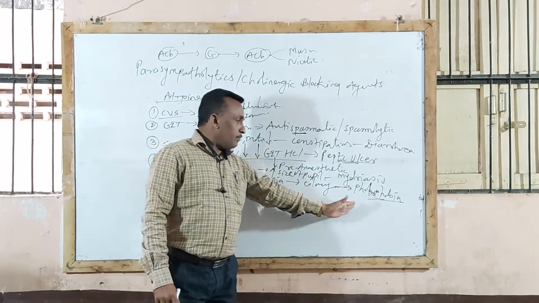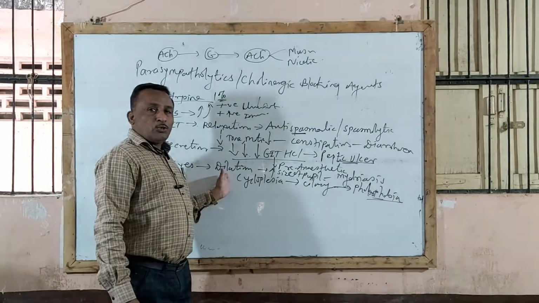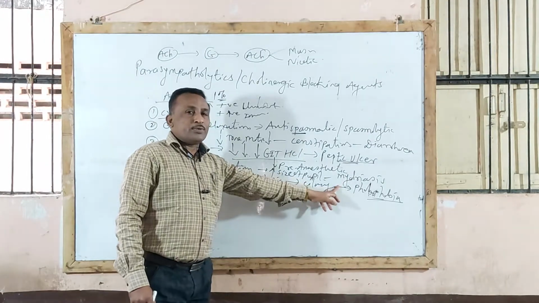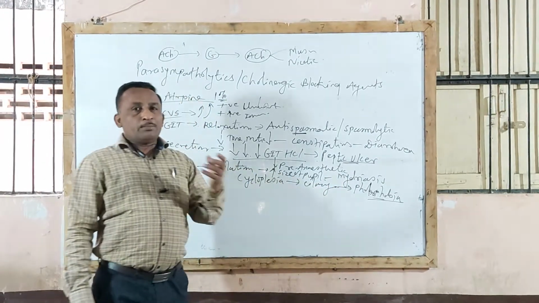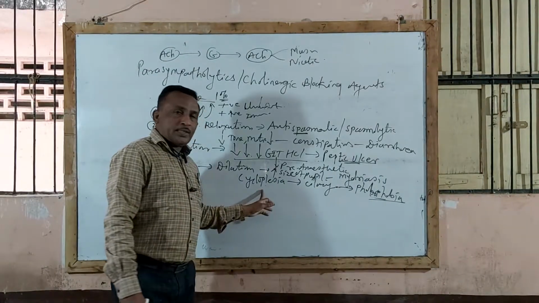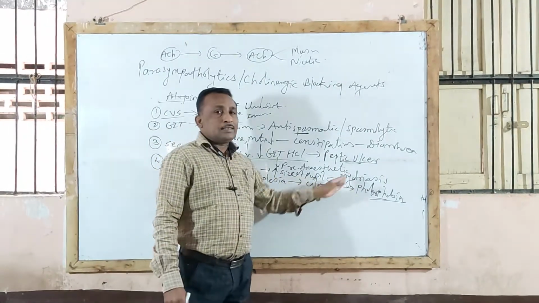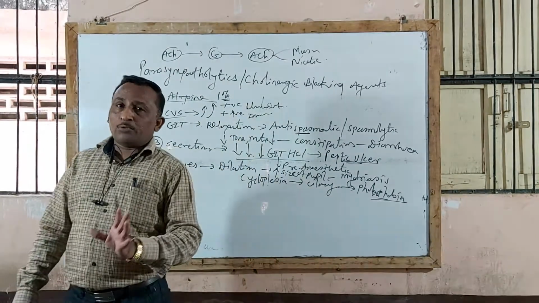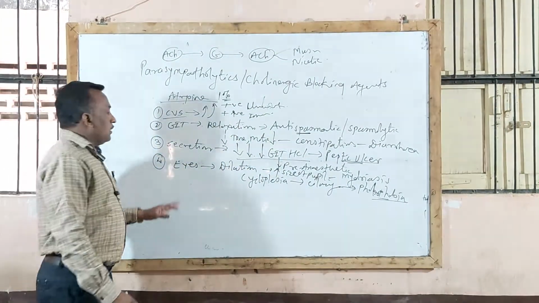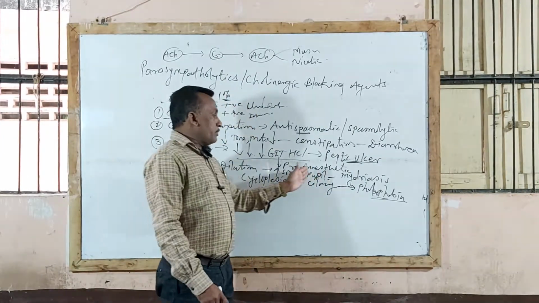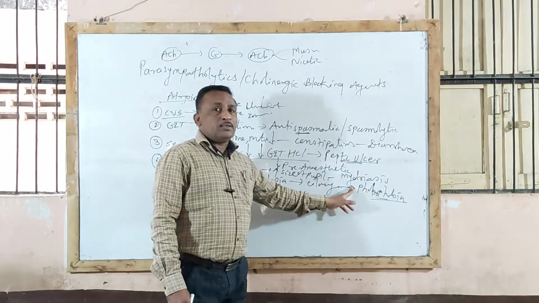The reason is that it causes dilation of the pupil. Because of dilation, there is an increase in the size of the pupil, that leads to mydriasis, and because of mydriasis there is paralysis of ciliary muscles, that is cycloplegia, and cycloplegia and mydriasis lead to day blindness or photophobia. So these types of questions will be repeated in examination. So why atropine produces photophobia, give reason, or define mydriatic agent, give example.